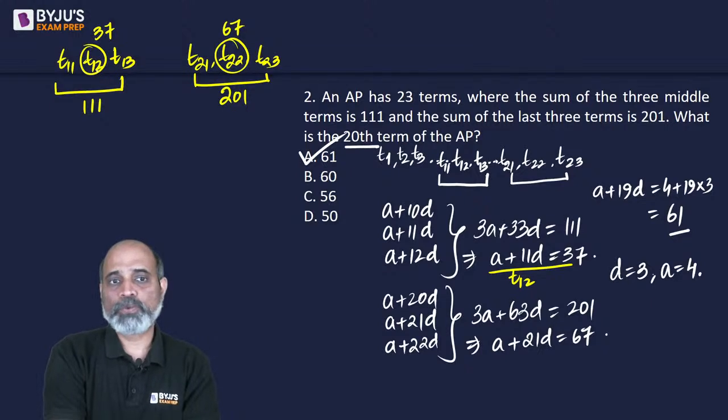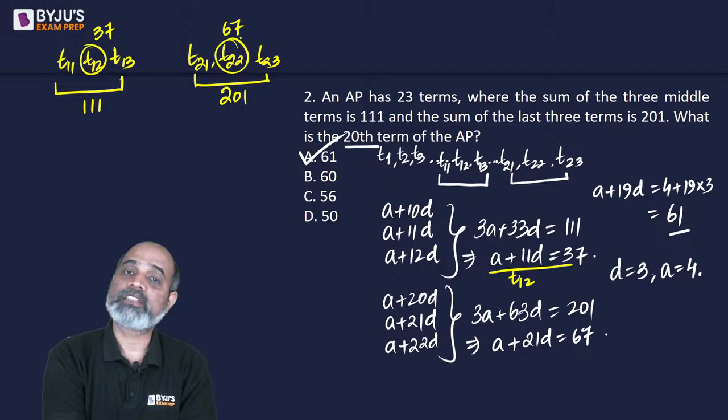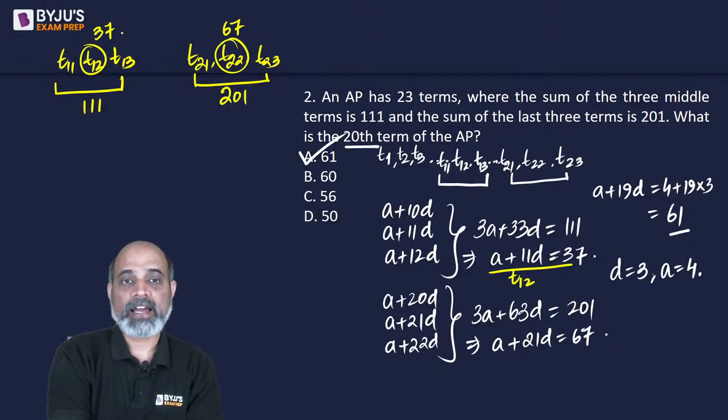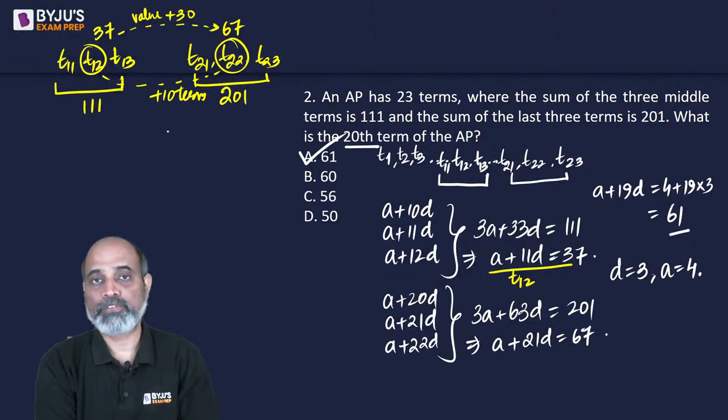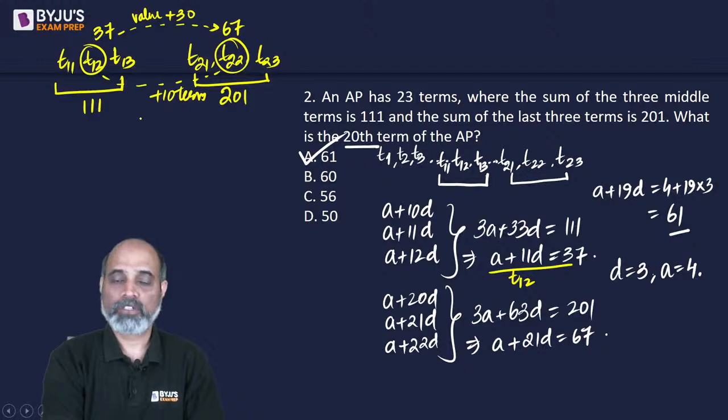So if at 12th term we are at 37 and 22nd term if we are at 67, that would mean that we are taking a jump of 30 when the number of terms take a jump of 10. So value wise it's a jump of 30 and term wise there is a jump of 10 terms, right?